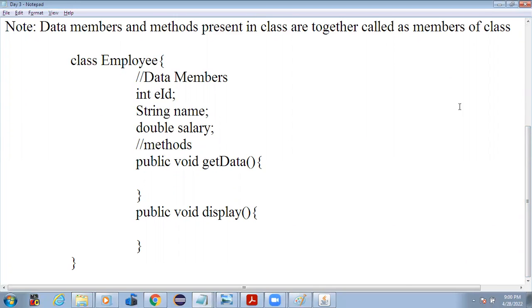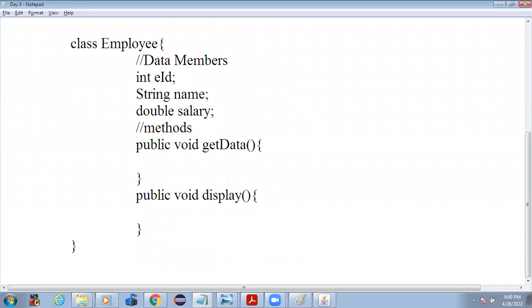But a very important thing, another note: when we declare a class, actual memory is not allocated.